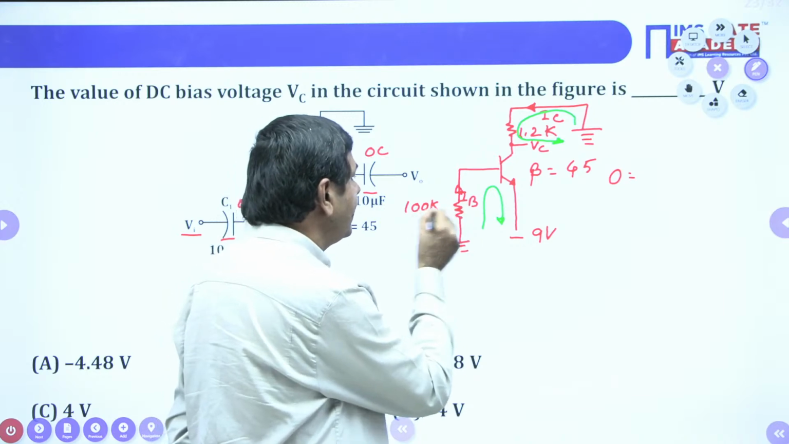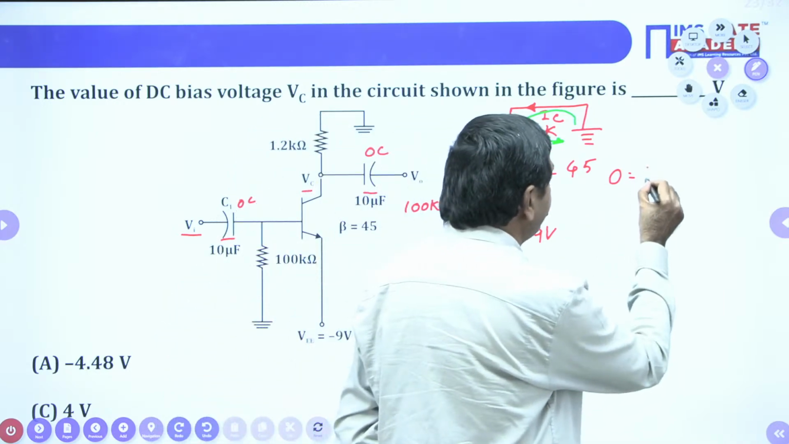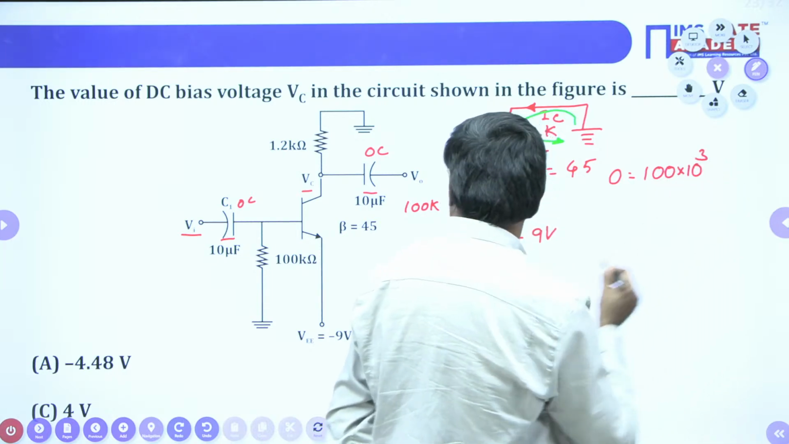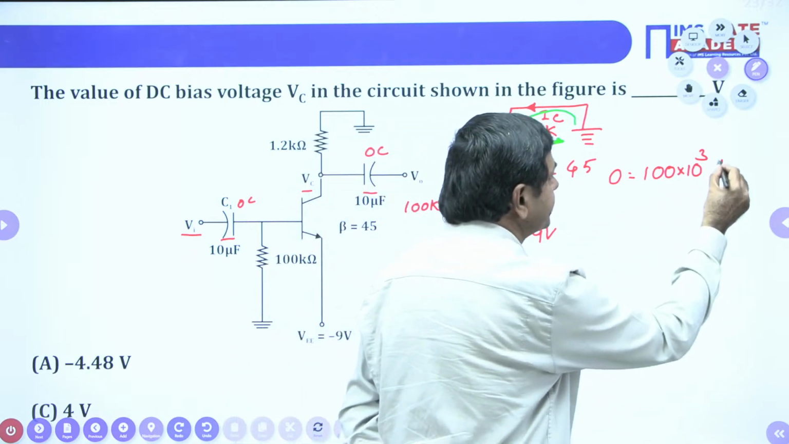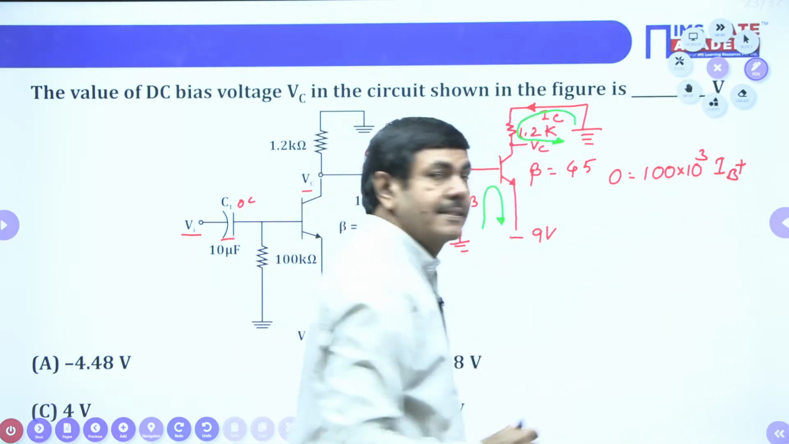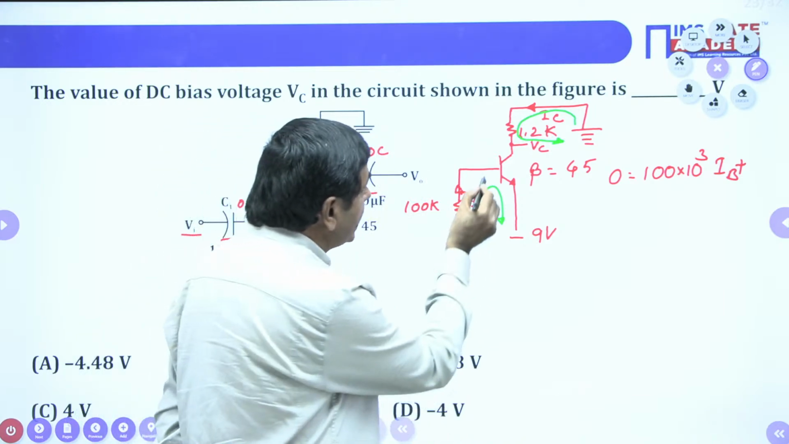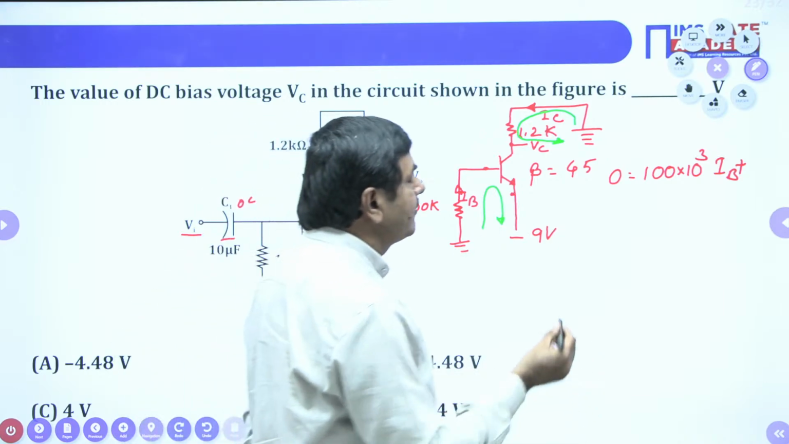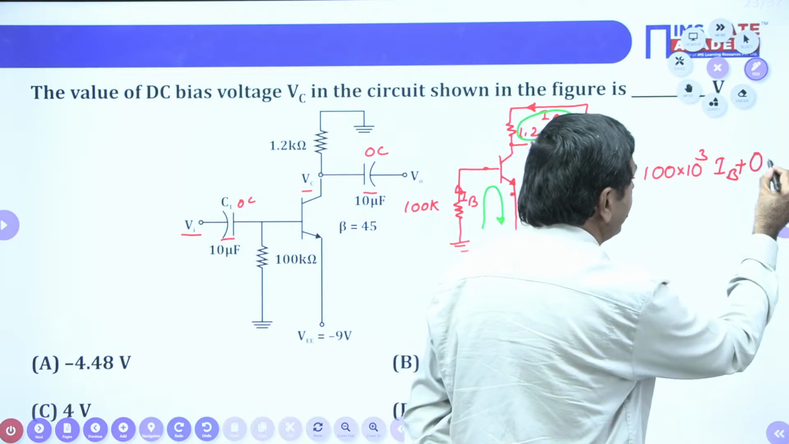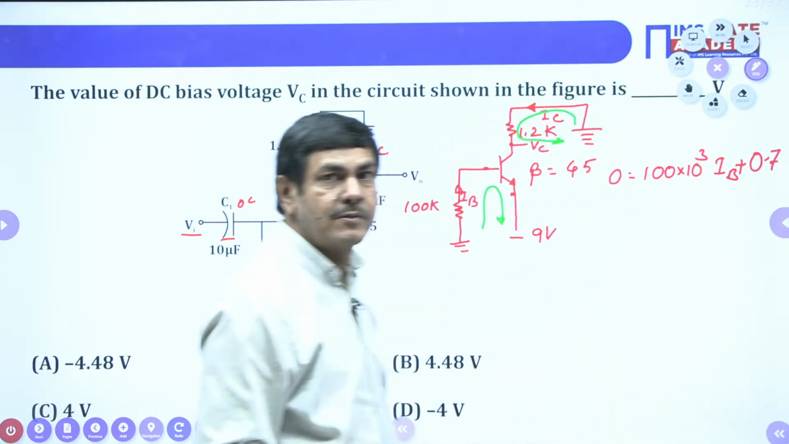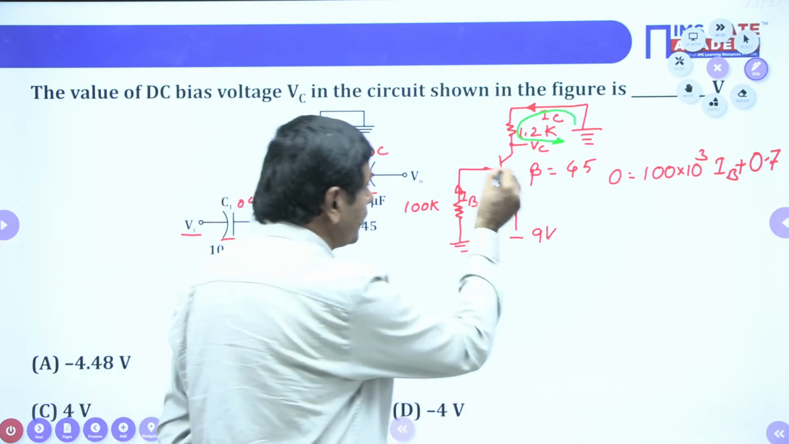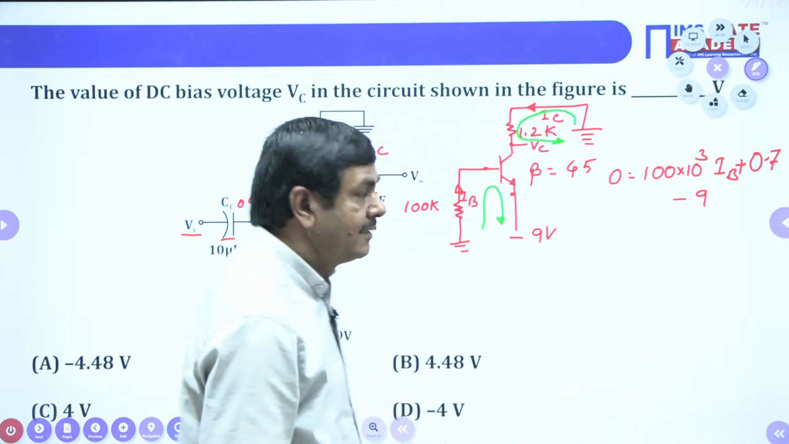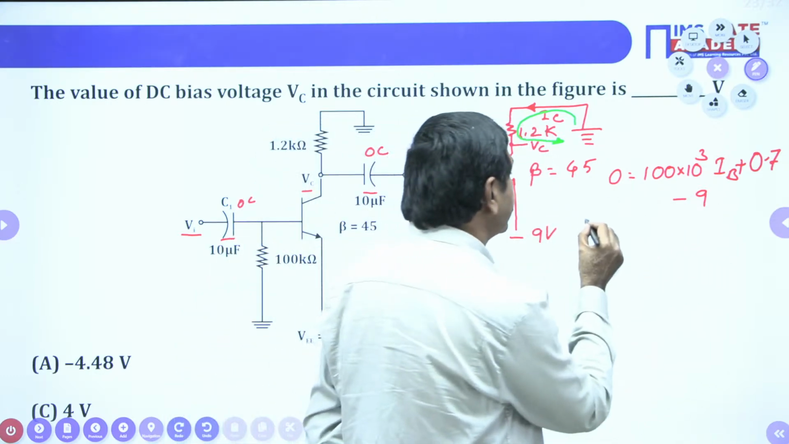When you go forward, 100K into IB, that is 100 into 10 power 3 into IB, plus the voltage drop across these two points. VB is not given, but you know very well, I can put 0.7 volts. After that, when you go forward, -9 volts is available here. I can connect -9 volts directly here. Applied KVL.